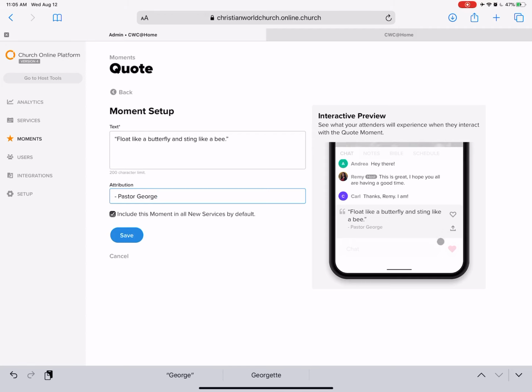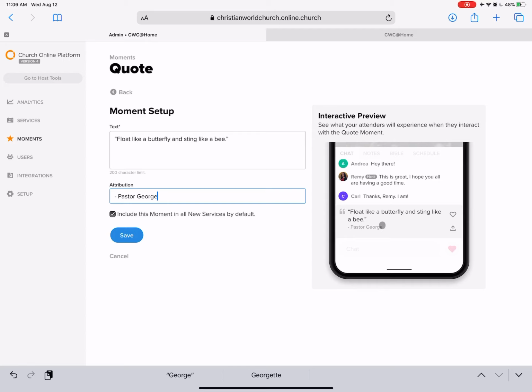Although you can automate the time on when these come out. For example, if we know at 43 minutes and 12 seconds into the service, PG says, float like a butterfly, sting like a bee, then we can actually automate that. Now, I will say we don't really want to use this. I'm using this as a little bit of a joke, a little tongue-in-cheek. We're not really wanting to pull on PG-isms for that. But if there's a powerful quote, maybe not necessarily a verse because those will be in the notes, but if there's something that he says that really is provocative and really connects, this is where you would put that.